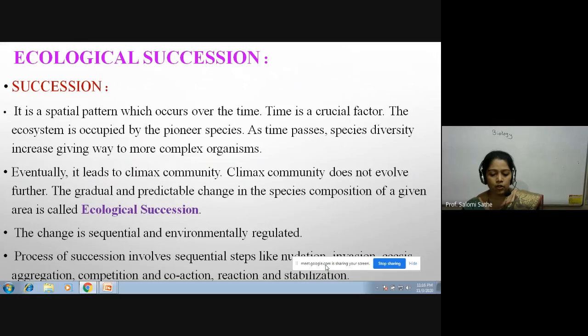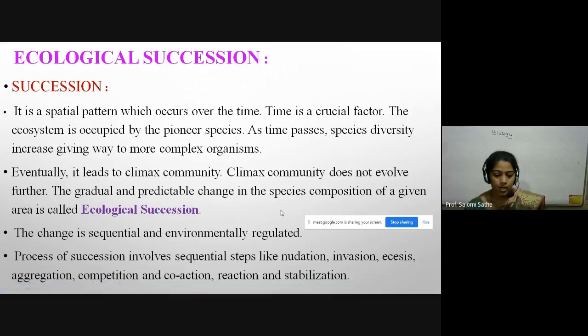Then what about the ecological succession? First, let us be clear with the succession. It is a special pattern which occurs over time. Time is a crucial factor in this succession. The ecosystem is first occupied by the pioneer stage. As time passes, species diversity increases, giving way to more complex organisms. Eventually, it leads to the climax community.